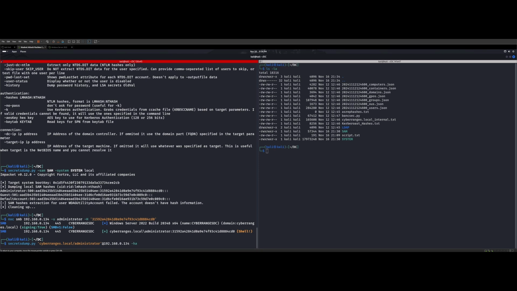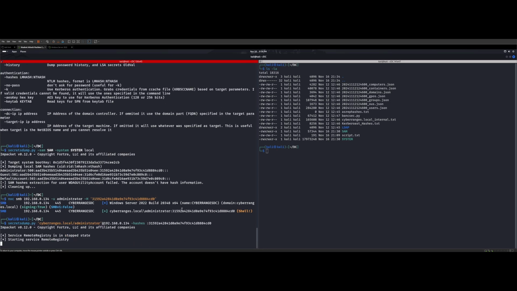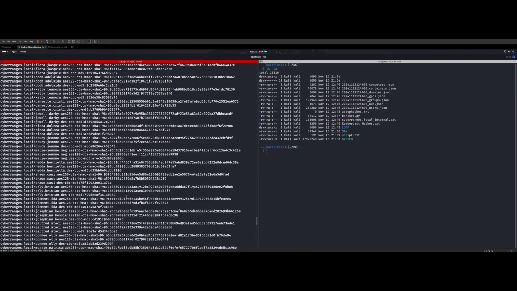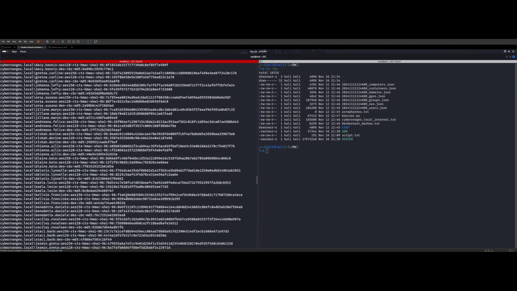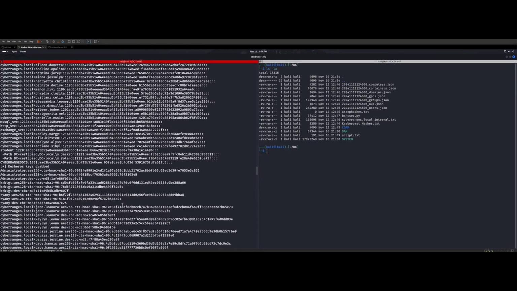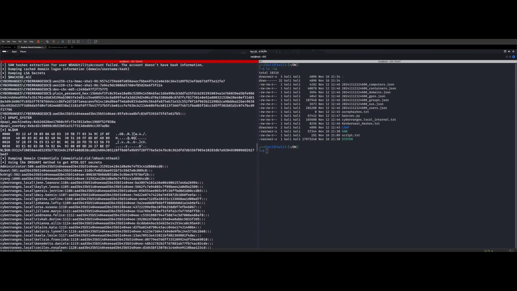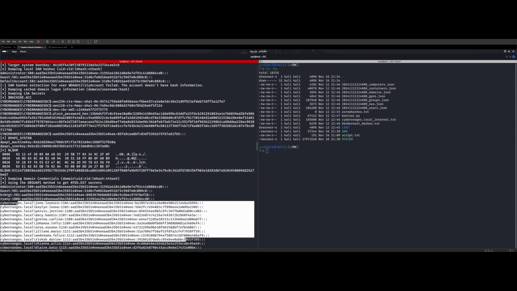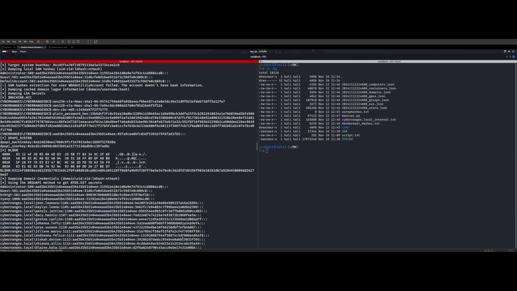-hashes. And for this one, right here, we got to put in that guy. We'll hit enter. I think that's the IP address. Boom. And then there we go. Now we have all the domain users' hashes out of this domain. All right, so now we have every single user's hash, boom, boom, boom, and we're looking pretty good, right?